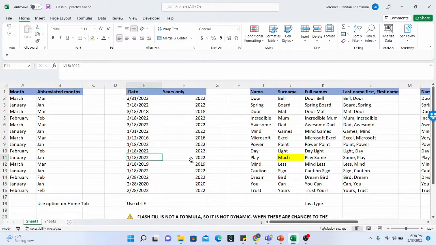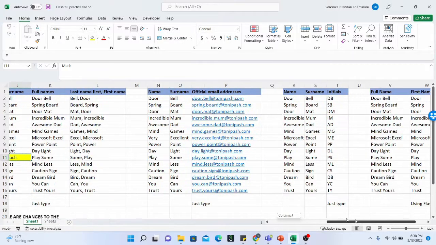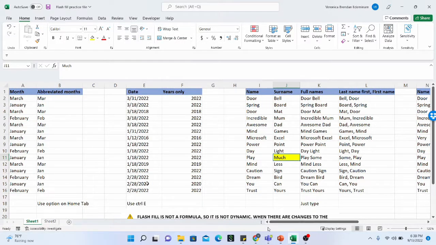I hope this tutorial was very useful. These are the ways that you can use flash fill to make your life super easy. And of course, the link to the data file is in the description box. So please go to the description box and get the link to the data file so that you can practice this on your own and gain mastery of the use of flash fill and apply it to every aspect of work that you need it for.